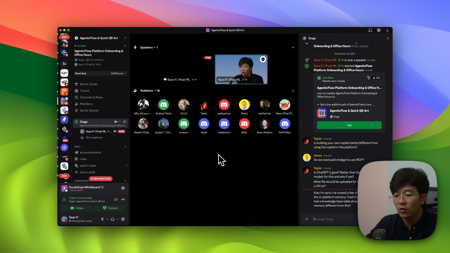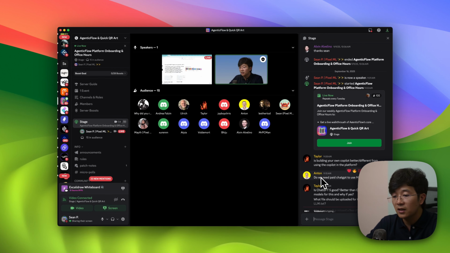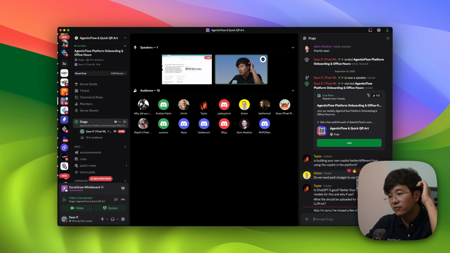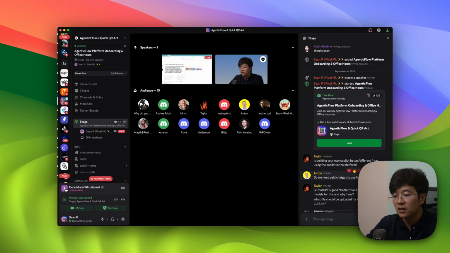For my personal knowledge, in answer to Anton, I don't know yet for this one. Perhaps you can try. I'm using ChatGPT Plus, and I can enable this, but I haven't tried with a free account. Technically, I think they normally will restrict it to ChatGPT Plus to do this. But I think you can give it a try and just let us know.